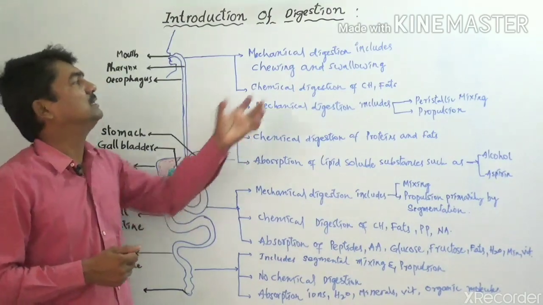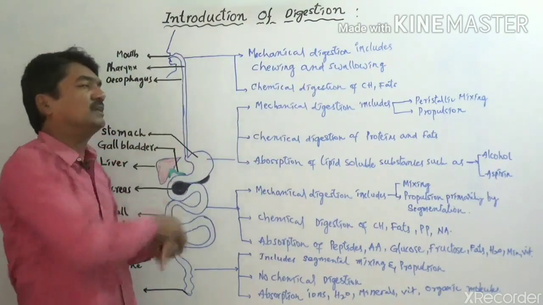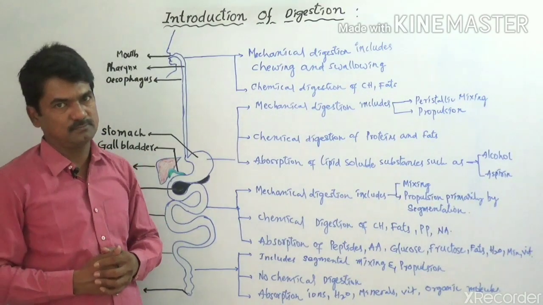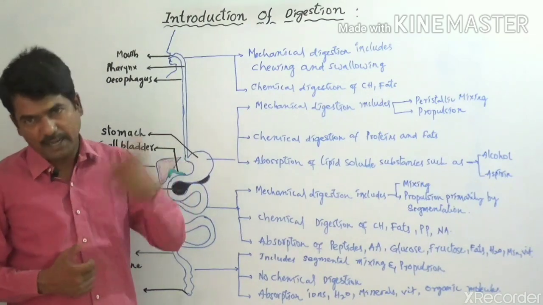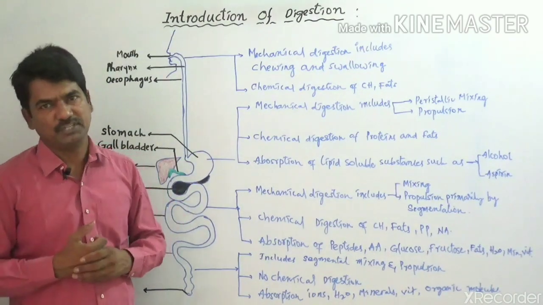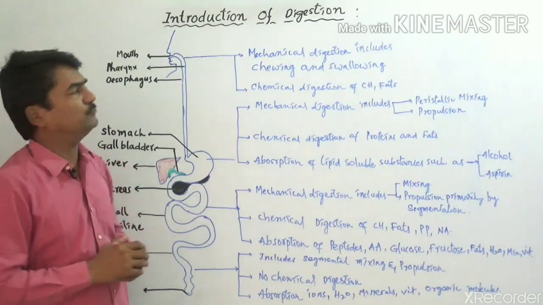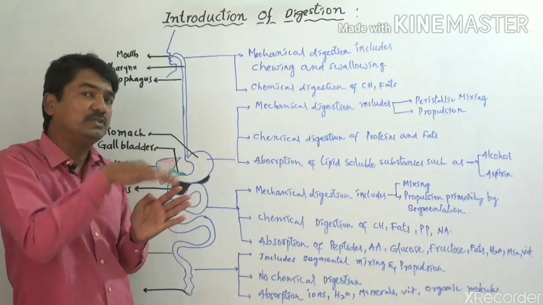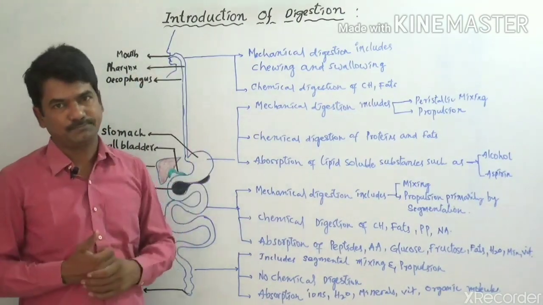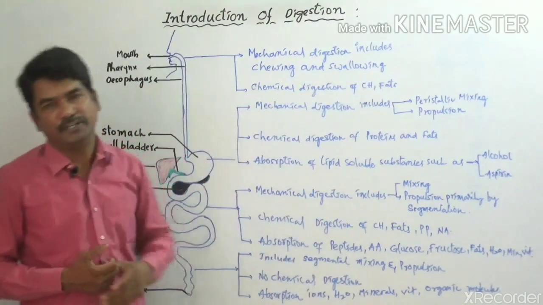The bolus enters into another part of the alimentary canal, which is located just behind the mouth region. So how is the food entered into this pharynx region? We cannot push it directly into the pharynx region. Whenever the food is transformed into bolus, the bolus is pushed into the next part of the alimentary canal, that is called the pharynx region. And here the process is known as swallowing.